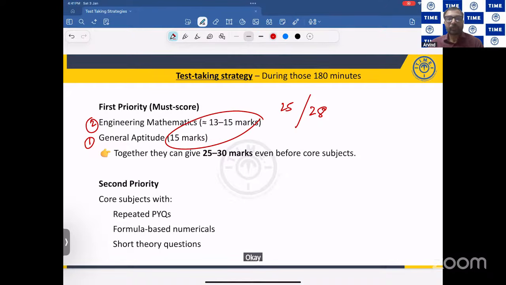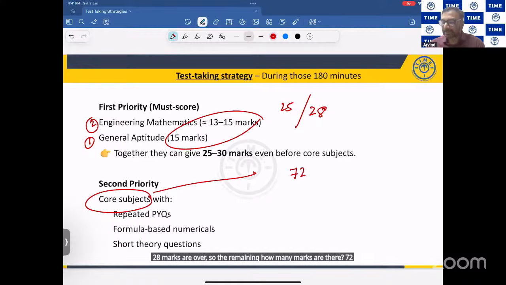Now, the second priority, where you will have questions on the core subjects. When you have the questions on the core subjects, how many marks are there here? 28 marks are over, so how many marks remain? 72 marks.